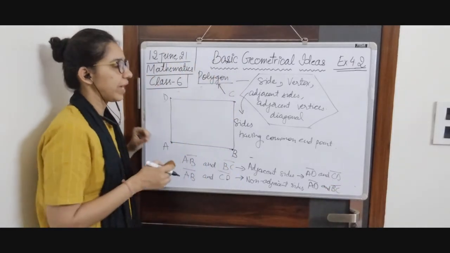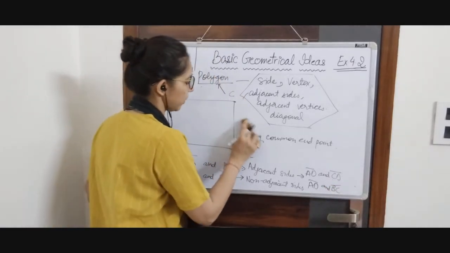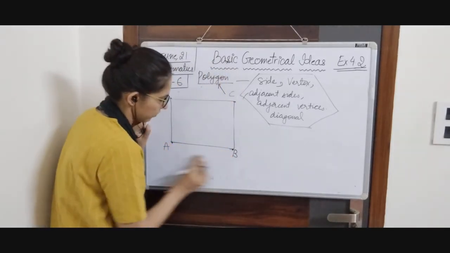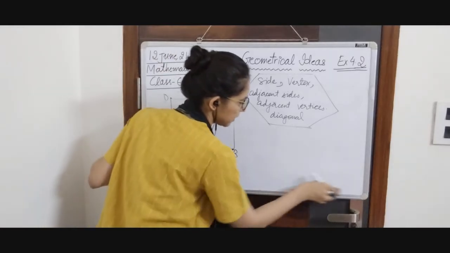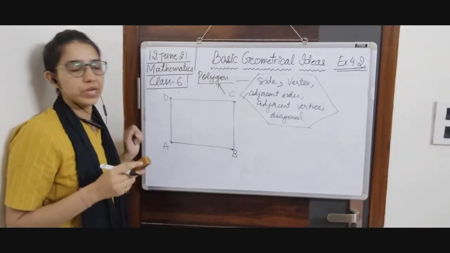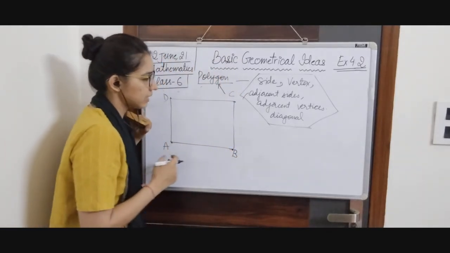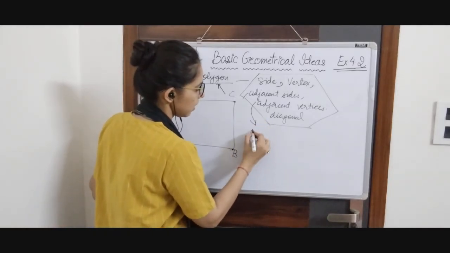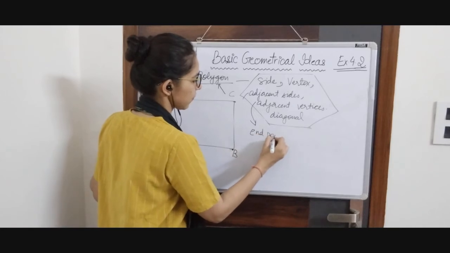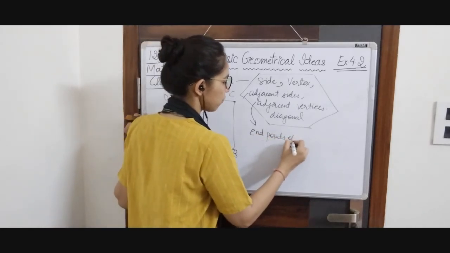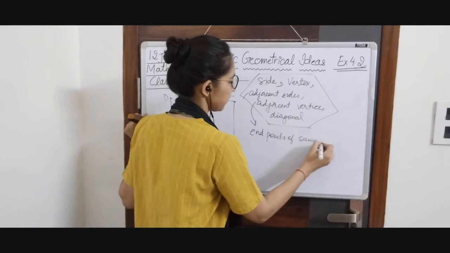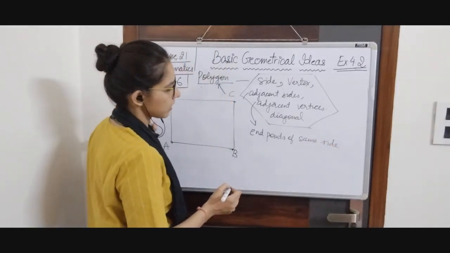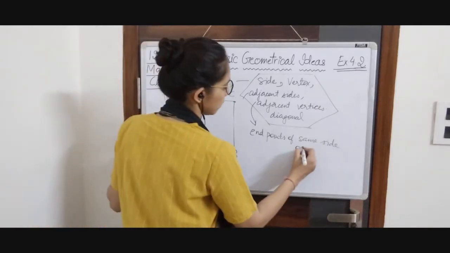Now we will be moving to adjacent vertices. Adjacent vertices are the vertices which are the end points of a line segment, okay, of a side. Adjacent vertices are the end points of the same side of a polygon.